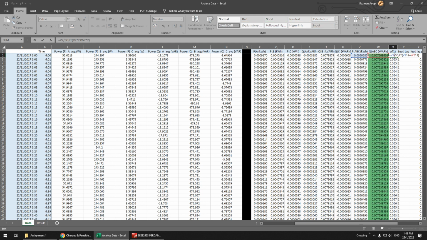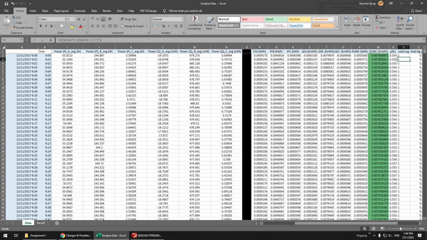Power factor is P divided by S, or S equals the square root of P squared plus Q squared. You have many ways to calculate this. If you learned in class, P divided by VI. It depends on you; you have multiple ways, but usually it ends up the same.